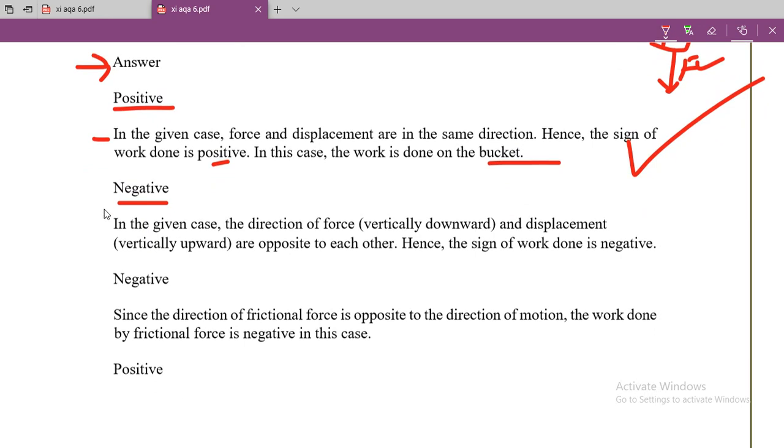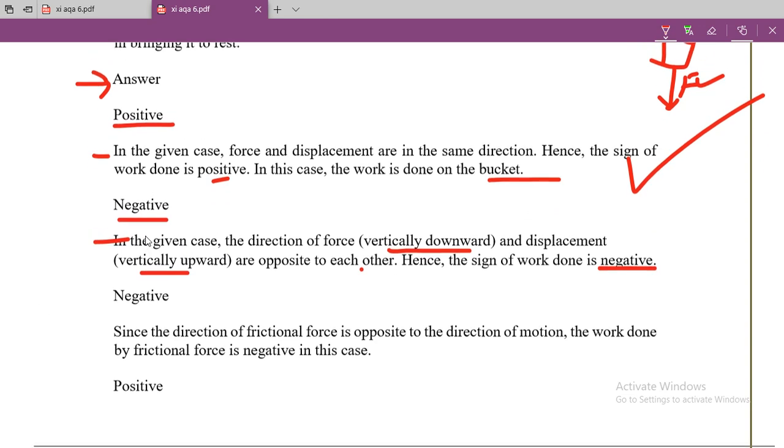Let's see the explanation. In the given case, the direction of force, vertically downward, that is gravitational force, and displacement, vertically upward due to the applied force, are opposite to each other, hence the sign of work done is negative. Okay, so I hope you understand.